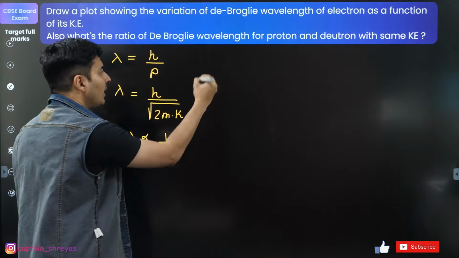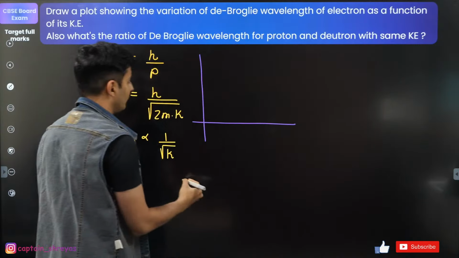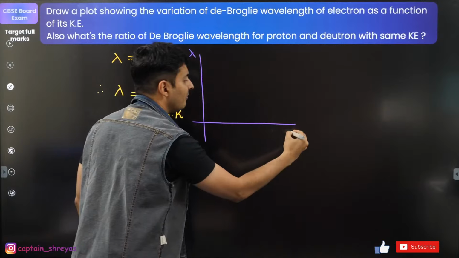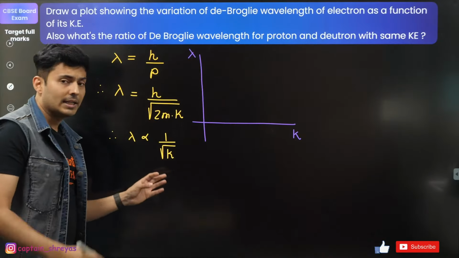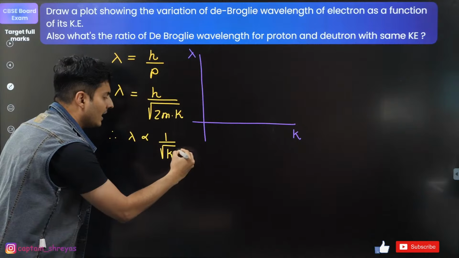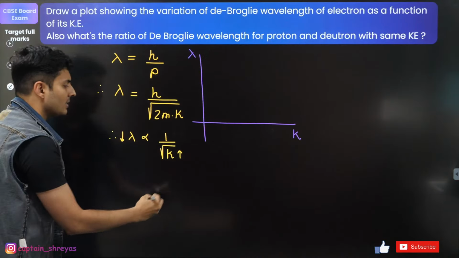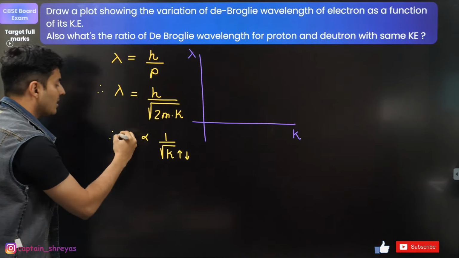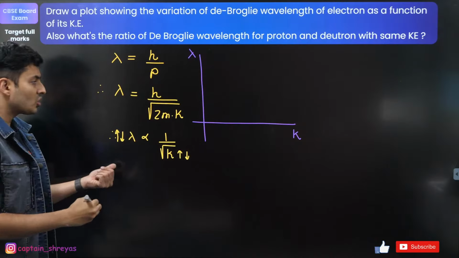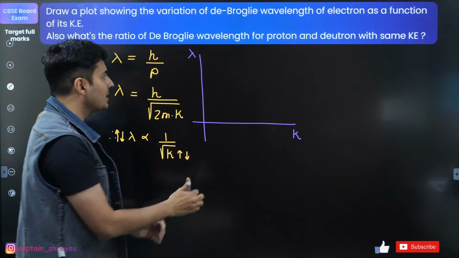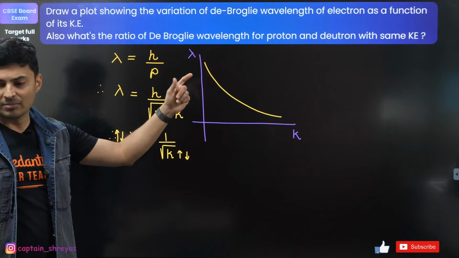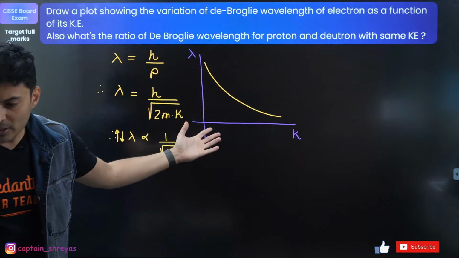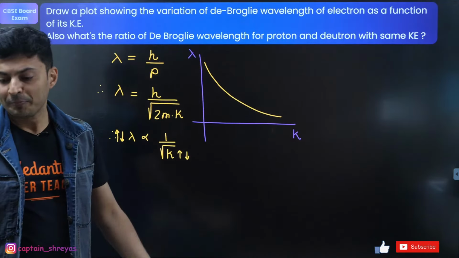So if I were to draw a graph of wavelength versus the kinetic energy, think logically. If kinetic energy increases, wavelength decreases. If kinetic energy decreases, the wavelength increases. So it is inversely related to each other. So hence the graph should be something like this. Everyone with me? Yep, very good.